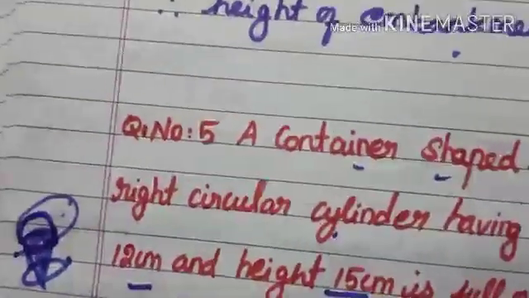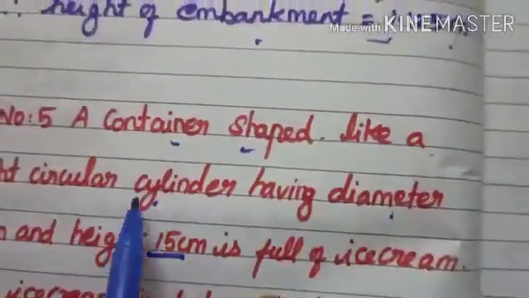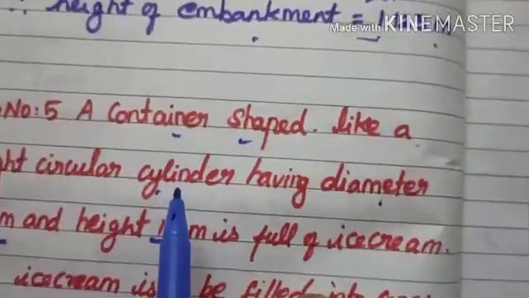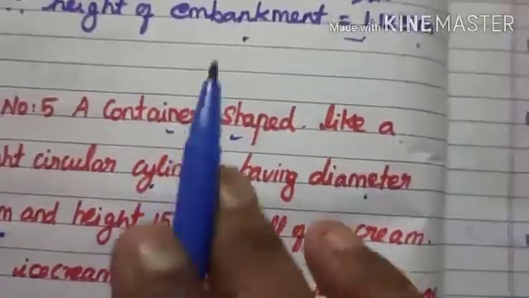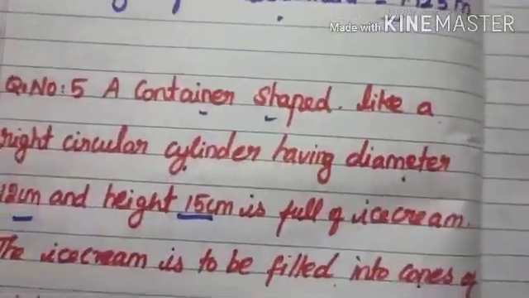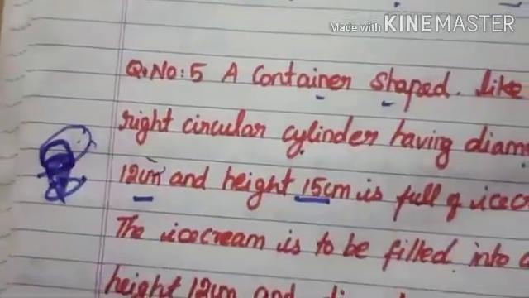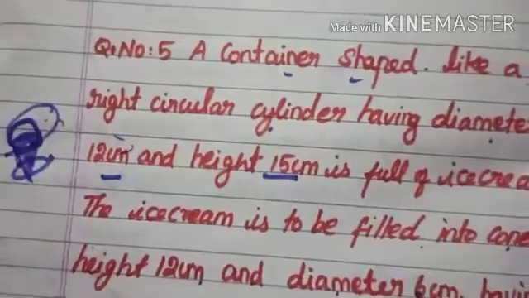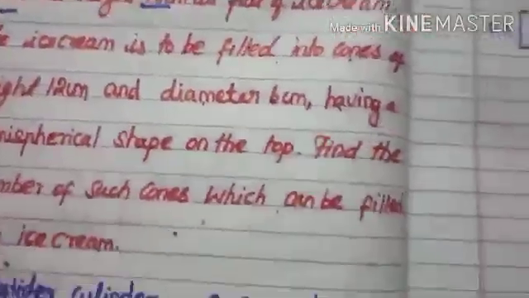So volume of the cylindrical container is equal to volume of cone plus volume of hemisphere. But we don't know how many cones, so you need to multiply with n. The number of cones you take as n.